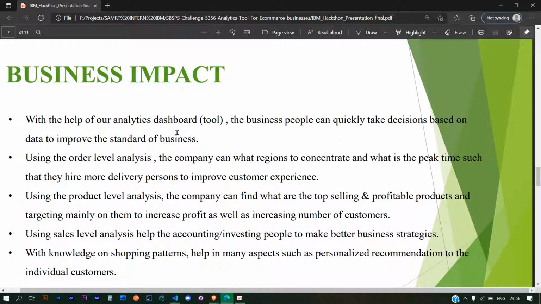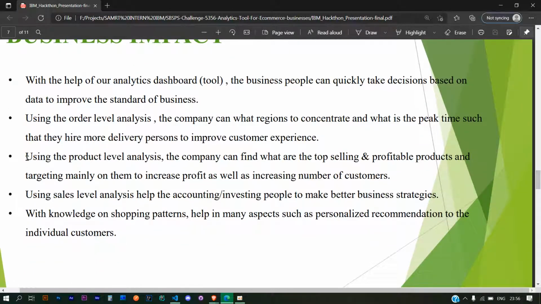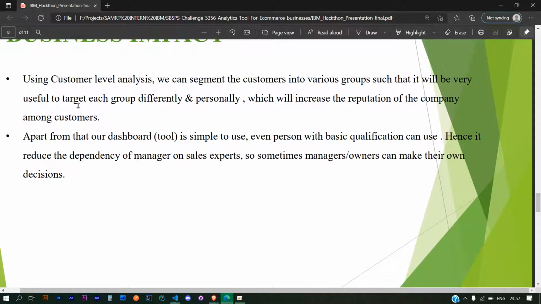Business impact: with our dashboard, the business people can quickly take decisions based upon the data, and it will be easier for them to visualize things since we are representing them in graphical form. Using the product level analysis, the company can find the top selling and profitable products and target mainly them to increase profit as well as the number of customers. Sales level analysis will help investing people make better business strategies. Using customer level analysis, we can segment the customers into various groups, which will be very useful to target each group differently and personally.